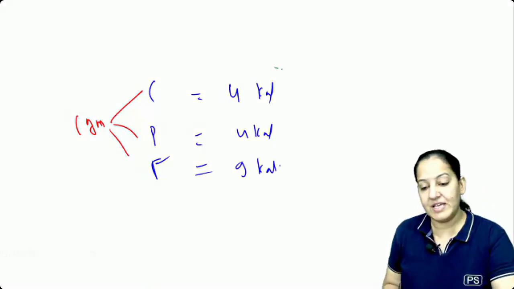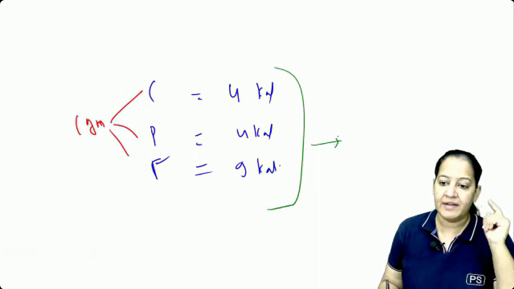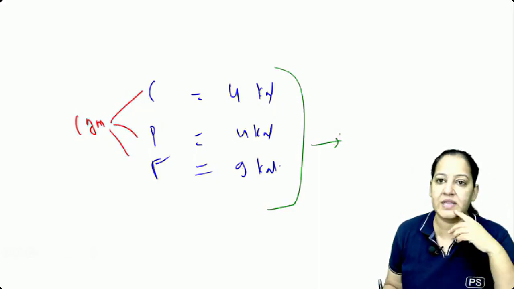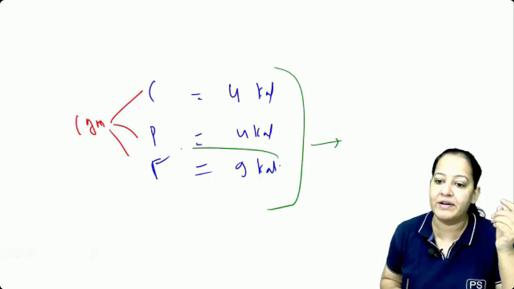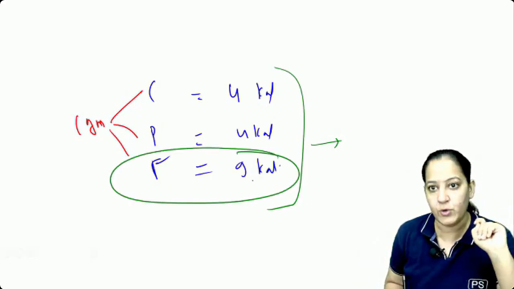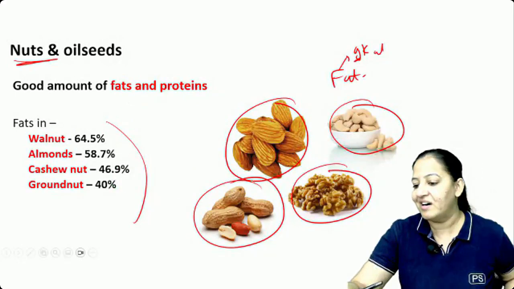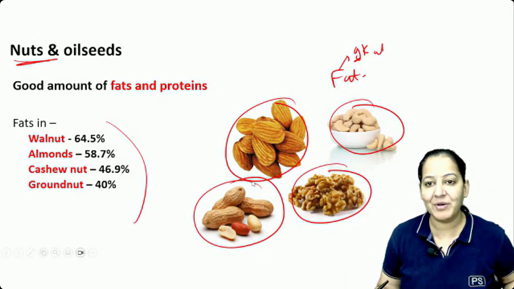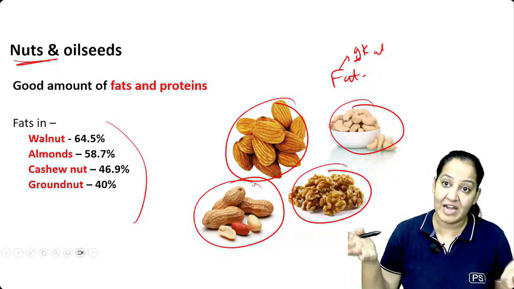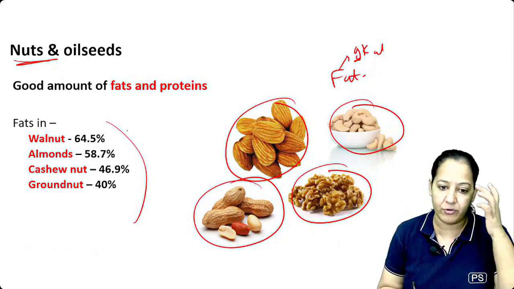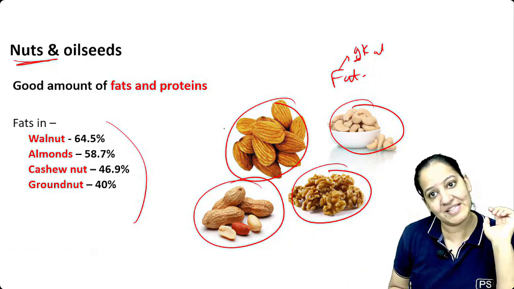That's why you have seen if someone is traveling and cannot carry much food with them, they carry dry fruits. Dry fruit takes less space, but it will give you more energy. 1 gram will give 9 kilocalories. Even terrorists carry dry fruits with them, because they can't carry much food. So if someone is traveling for a long journey and cannot carry much food, they carry dry fruit, because dry fruit contains maximum fat.